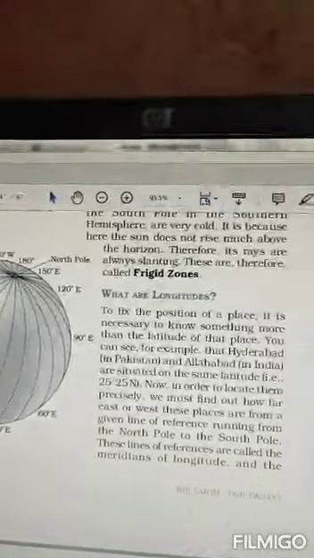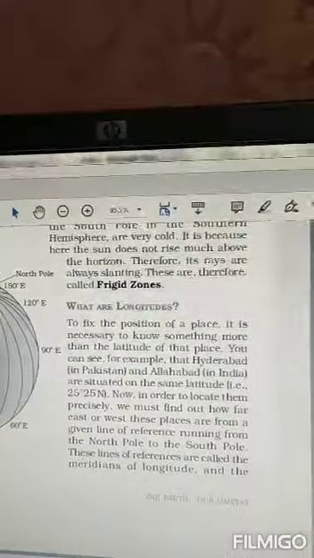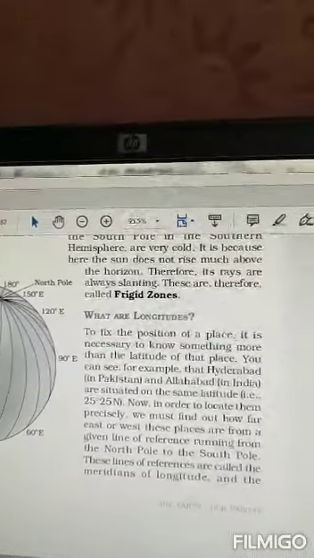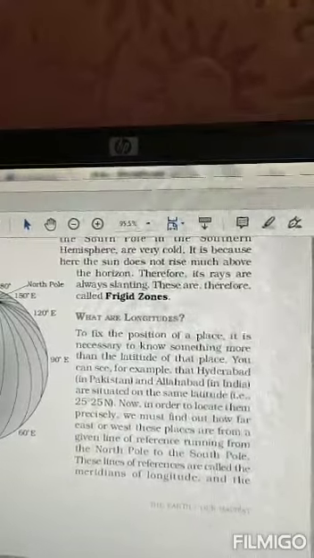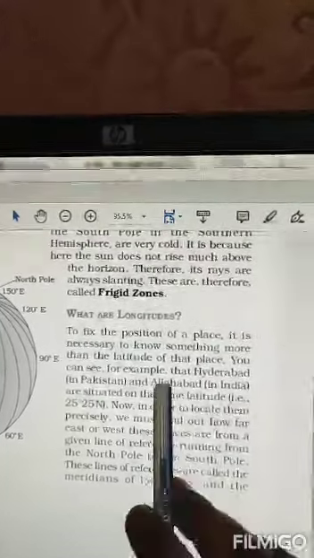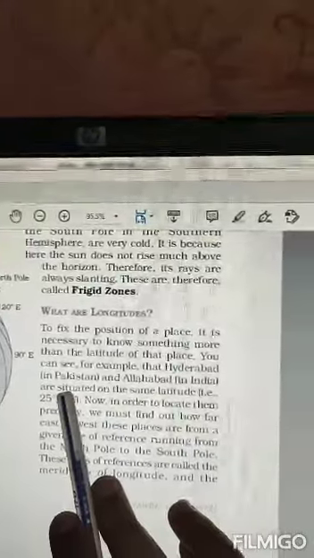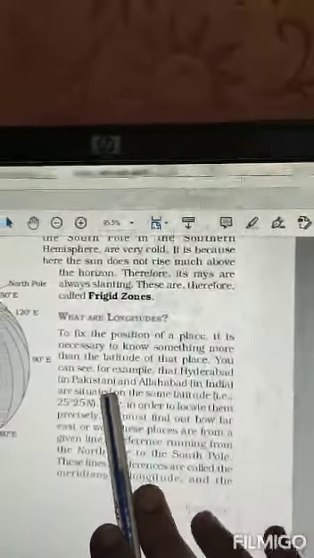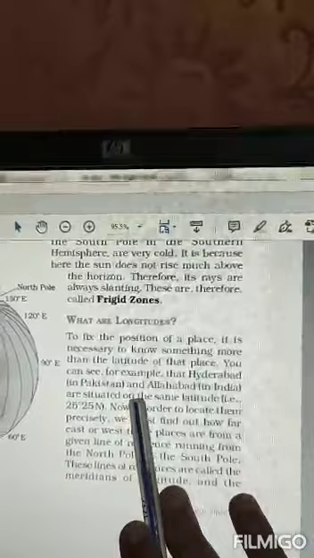Now, yesterday we discussed that if you want to fix the position of a place, you need to know latitudes, but not only latitudes, you also need to know longitudes. Why? Like here, Hyderabad in Pakistan. There is a place called Hyderabad in Pakistan, so it is not there in India only.